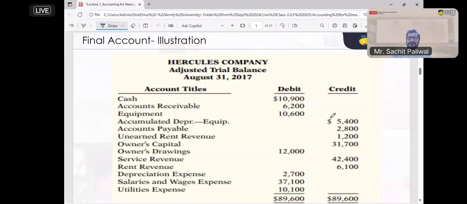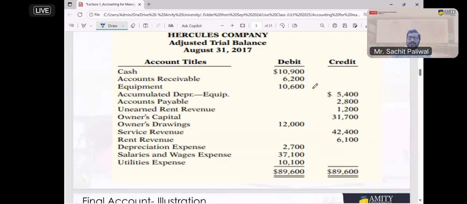Now, here we have one small illustration to understand. The Hercules company's trial balance is provided here. This is the trial balance of a company, and all the information is given, like cash and the other accounts, in debit and credit form. We have already discussed how a trial balance is prepared. So the trial balance is provided in the question.